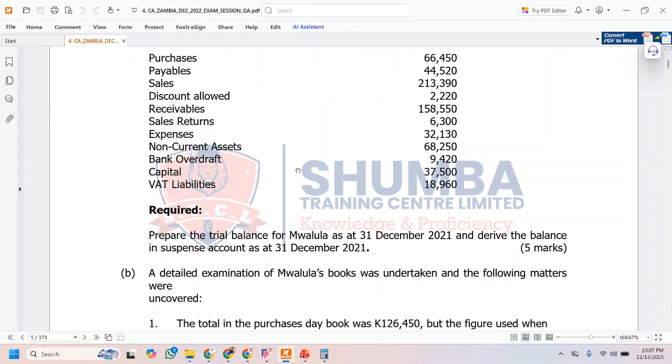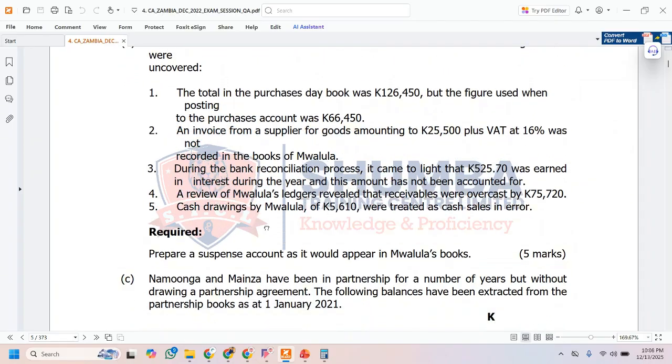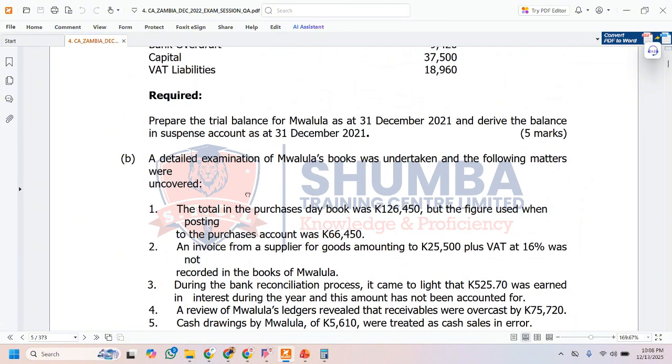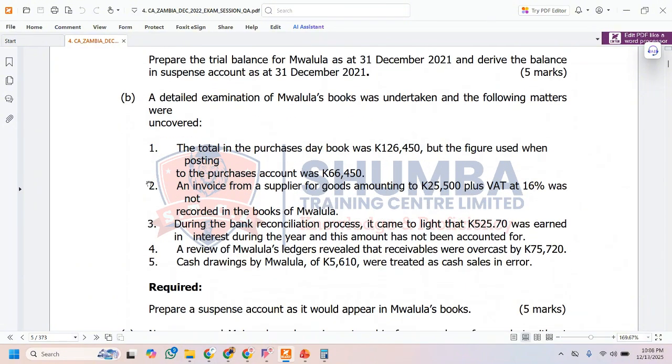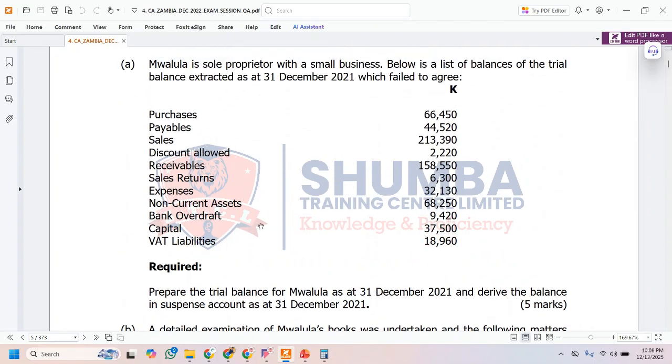Now, we also have another question down here, which is asking us to prepare a suspense account based on these transactions that are here. This is going to be covered in the next video, but for this part of the video, let's end right here.